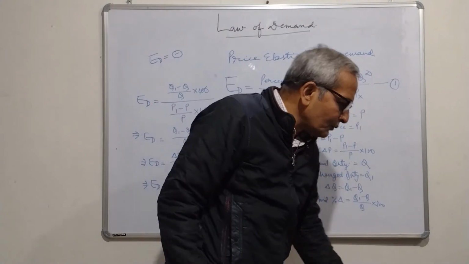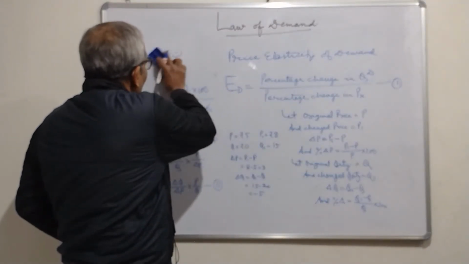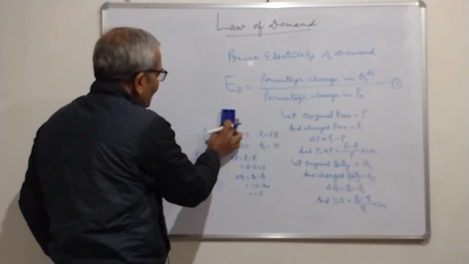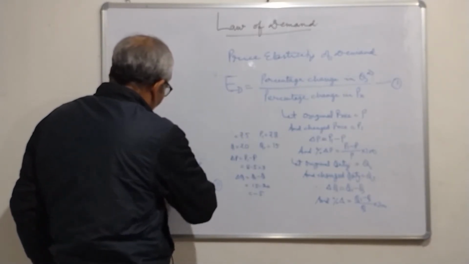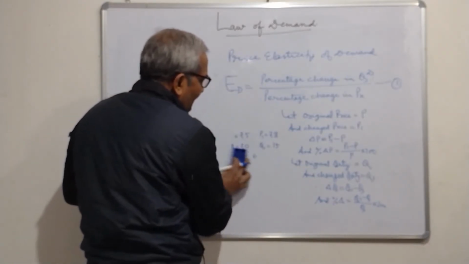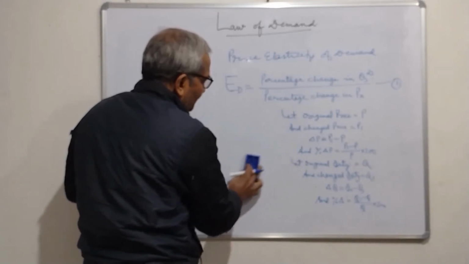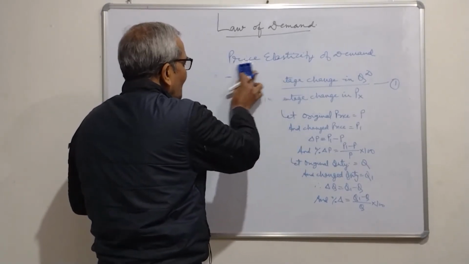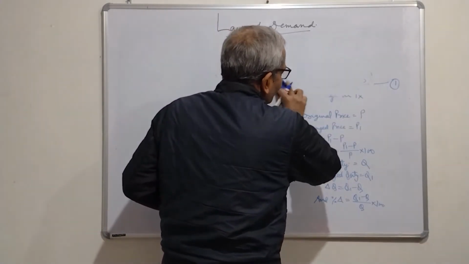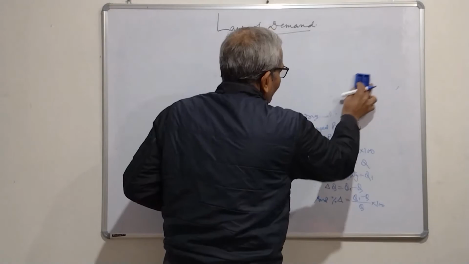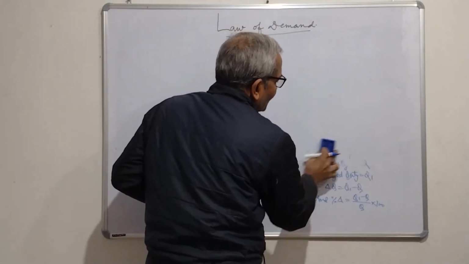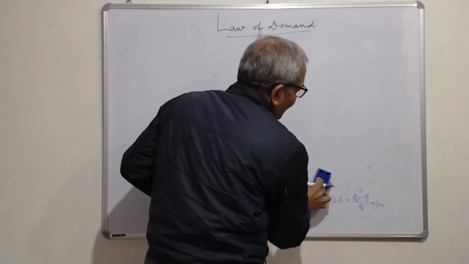Right? Now we will talk about the degrees of price elasticity of demand. As we have seen, the law of demand just tells us that there is an inverse relationship, but it does not tell us anything about how much effect it will have, whether the change in quantity demanded will be more or less.